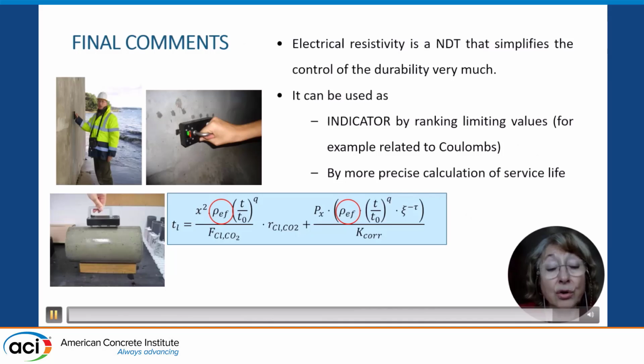And this all together will give the final comments: that electrical resistivity is a non-destructive method that can be used very easily on site or in the lab, that can be used as in the coulombs, using limiting values as an indicator, or can be introduced in this service life model for being more precise or having more details on the concrete.